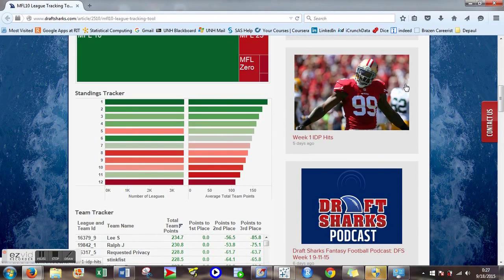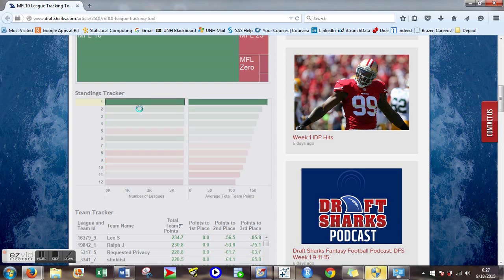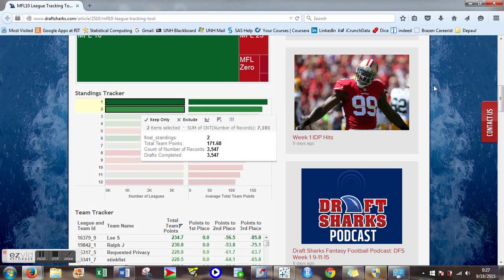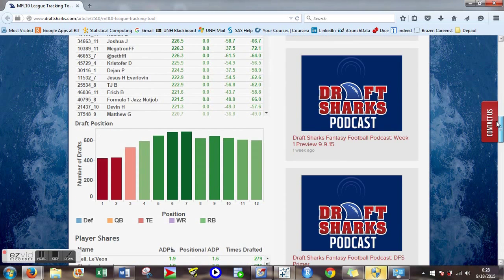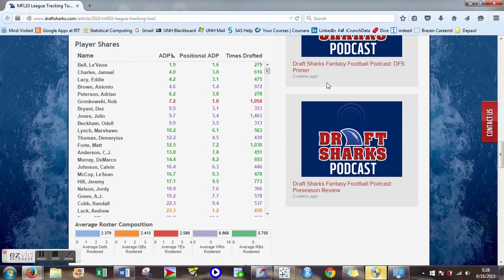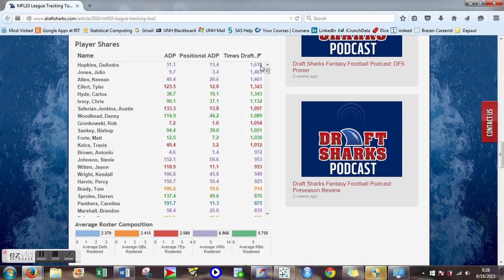We can select the teams in first and second place, to see how those teams got there. We can see that the best draft position so far is in the middle of round 1. We can sort the player shares table to see the week 1 performances by Hopkins, Allen, Julio Jones, Eifert, and Carlos Hyde helped boost quite a few teams to the top of the heap. The roster composition and drafting tendencies now reflect those top teams as well.